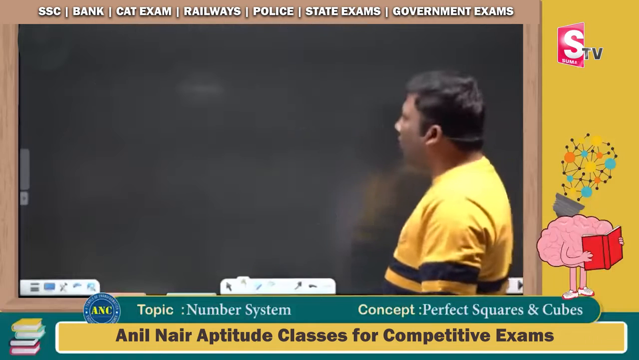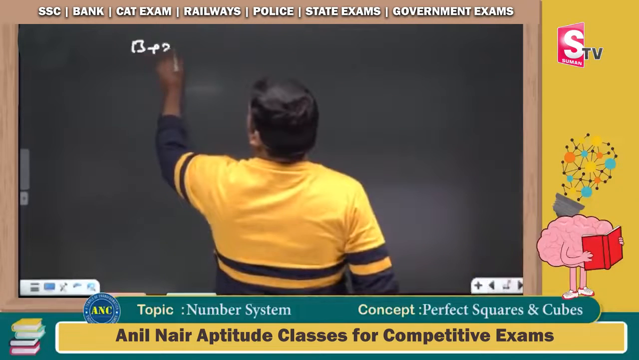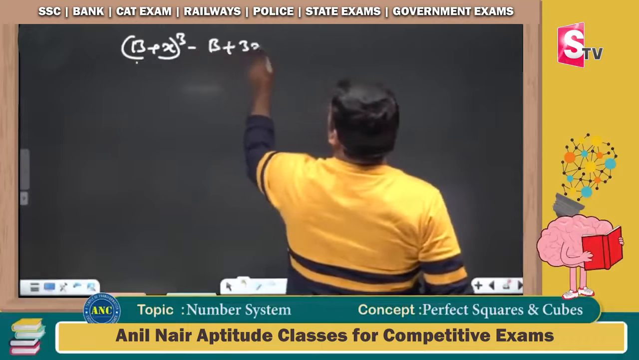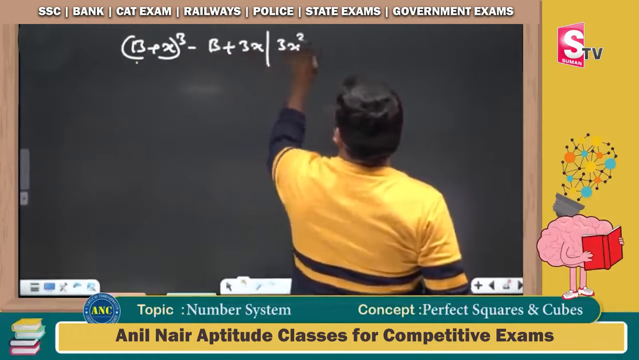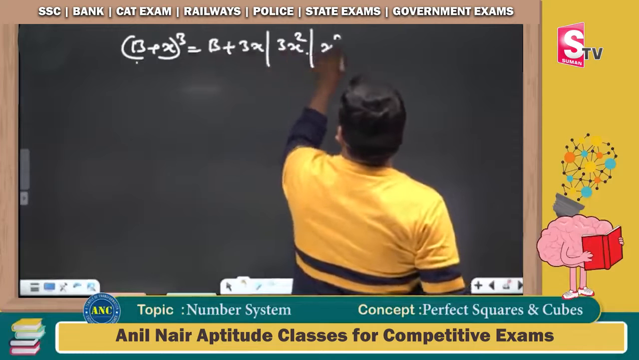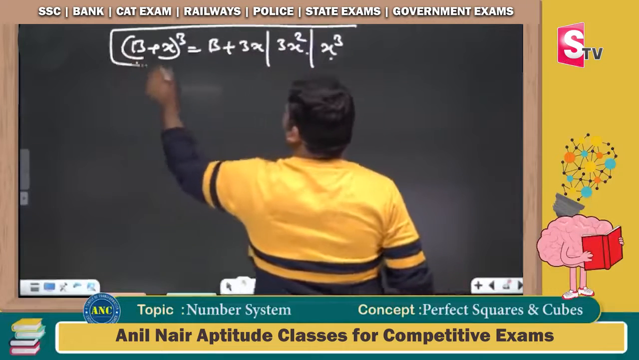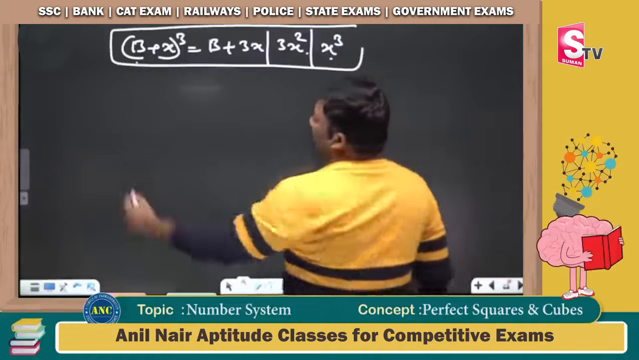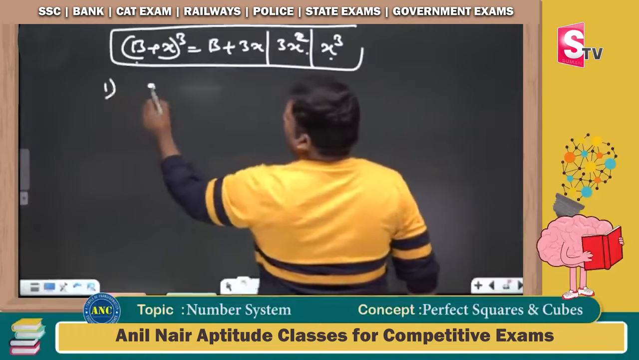Let me take one more question. Let me take a little different one. This slide is very important, sir. (b plus x) whole cube is equivalent to b plus 3x, 3x square and x cube.